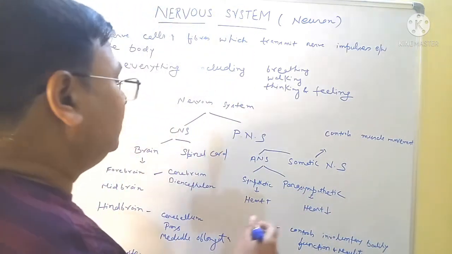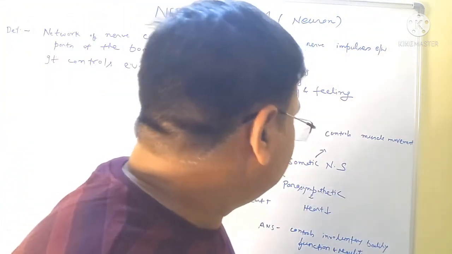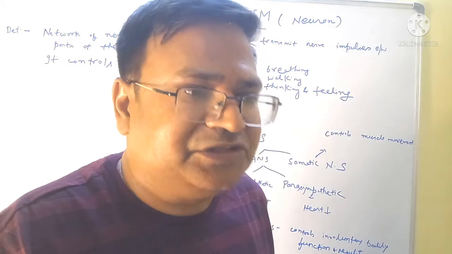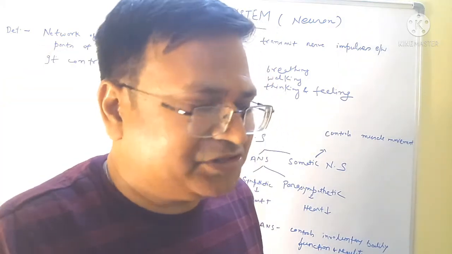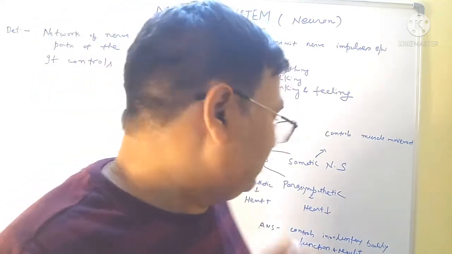The autonomic nervous system controls involuntary bodily functions and also regulates glandular secretion, like the parotid gland, the submandibular gland, and the sublingual gland.